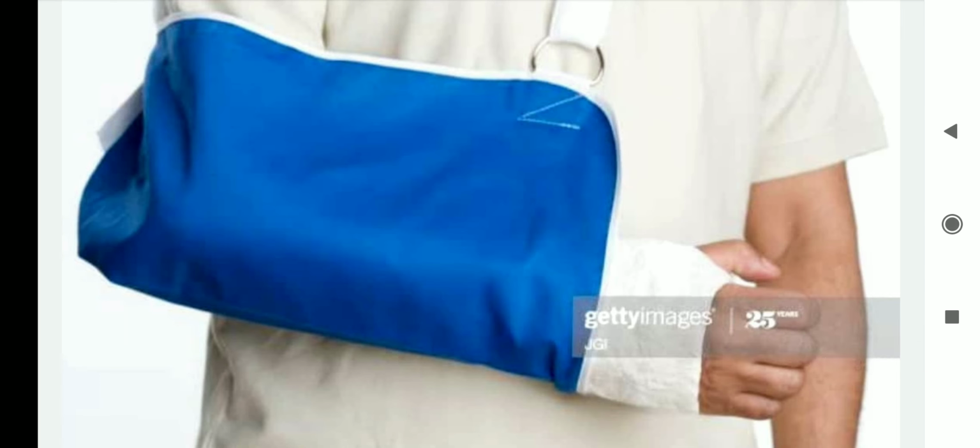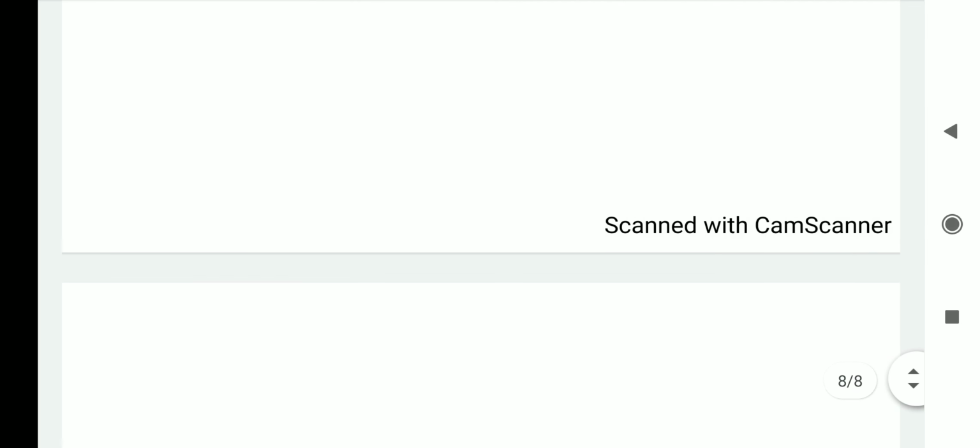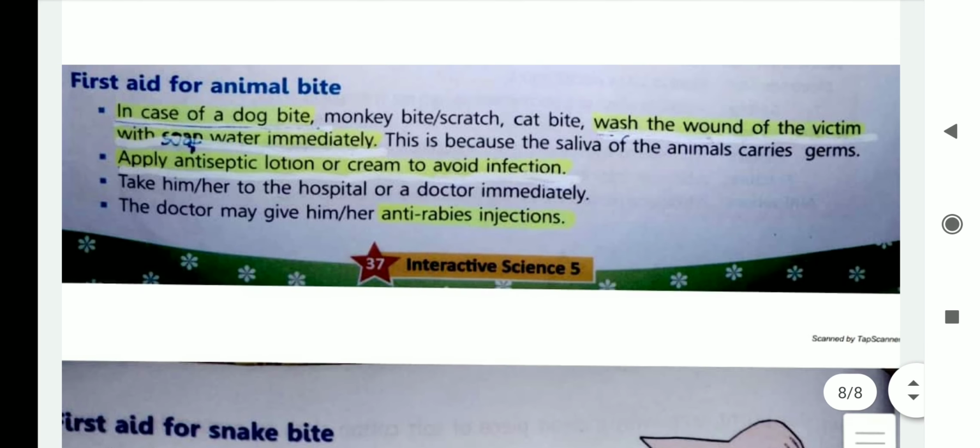Okay. Now, next is first aid for animal bite. Children, in case of dog bite, monkey bite, cat bite, what should we do? First of all, we should wash the wound with soap and water.